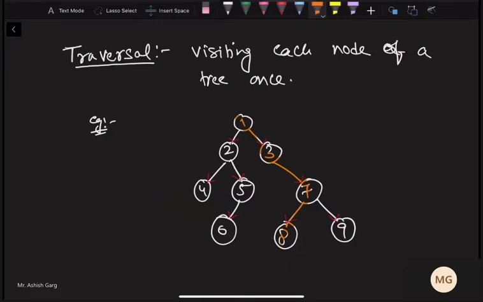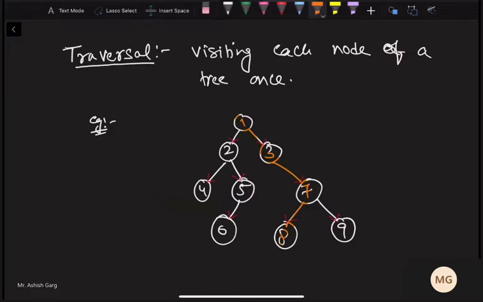Okay, so how can we visit the other nodes of the tree? Just visiting one path is similar to visiting a linear linked list. But here it is not linear, it is hierarchical or non-linear in nature.